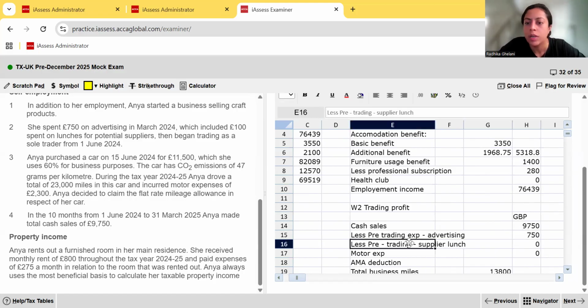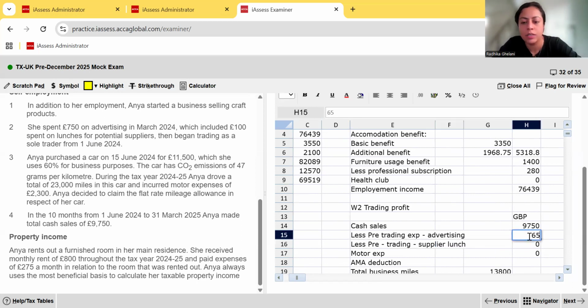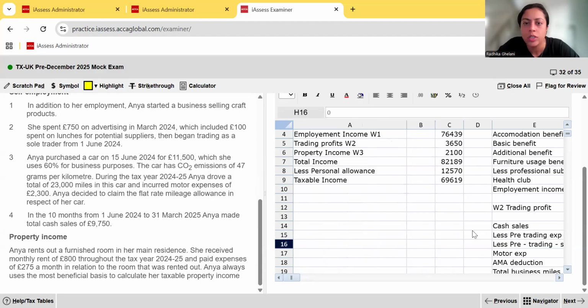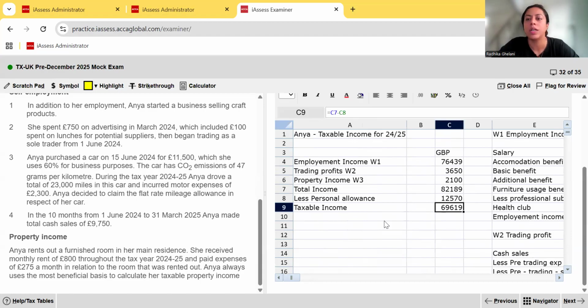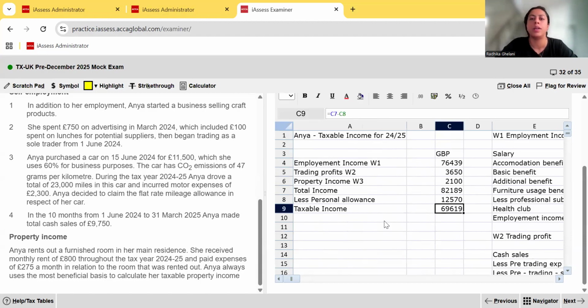I'll make this 650, because it's the advertising minus the supplier lunch; I'm taking out the 100 from there. Has that changed our figures? Yes. Because everything was based on formulas, you can see that my taxable income automatically adjusted. So your taxable income is going to be 69,619, and that is your requirement done.